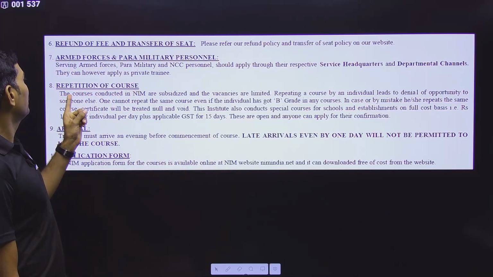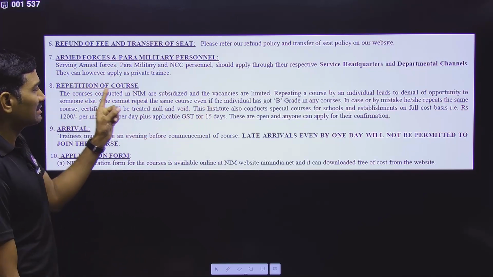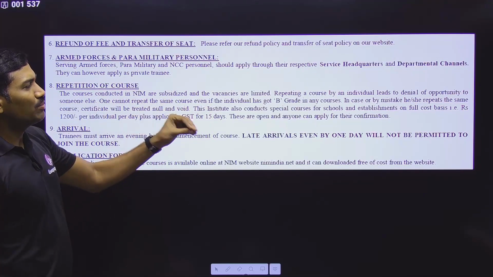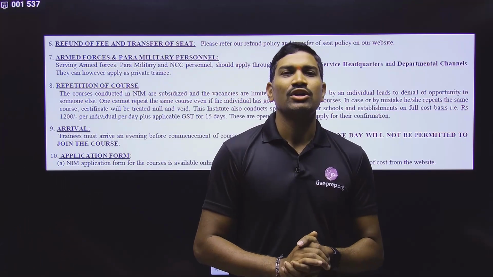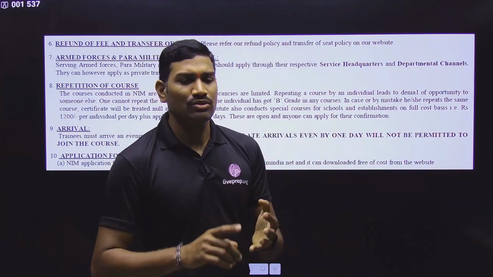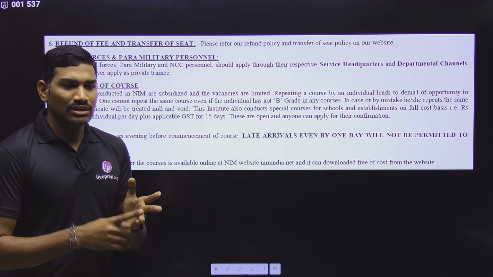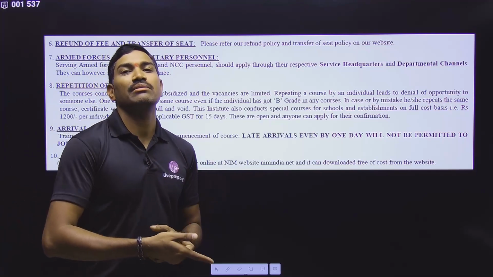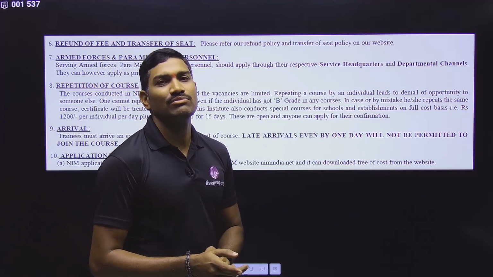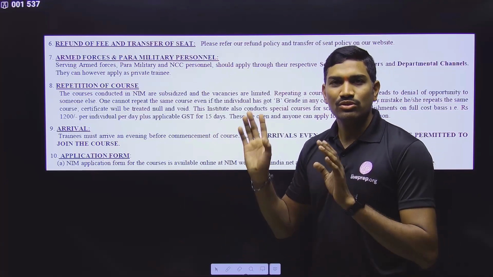Next one, regarding the repetition of the course. Please remember, some information they have given here. Suppose you have applied in NIM for BMC, Basic Mountaineering Course. Suppose you did not get A grade. Suppose you got B grade, C grade or something else. In that case, can you apply again in the same NIM once again for the BMC? Once again for the BMC you cannot apply. Please observe this carefully. Once again for the BMC you cannot apply. So this is what they are saying.